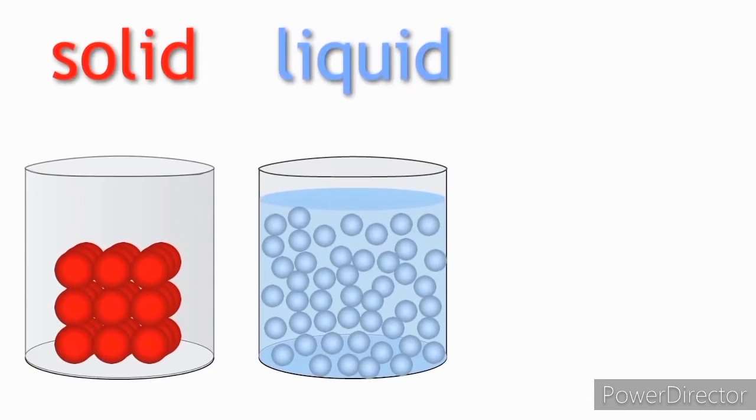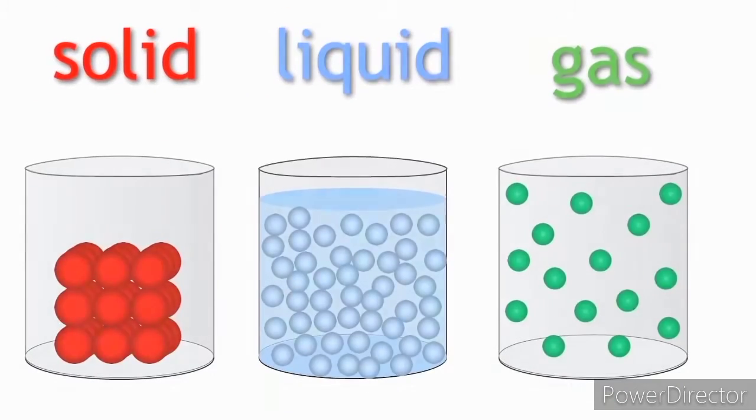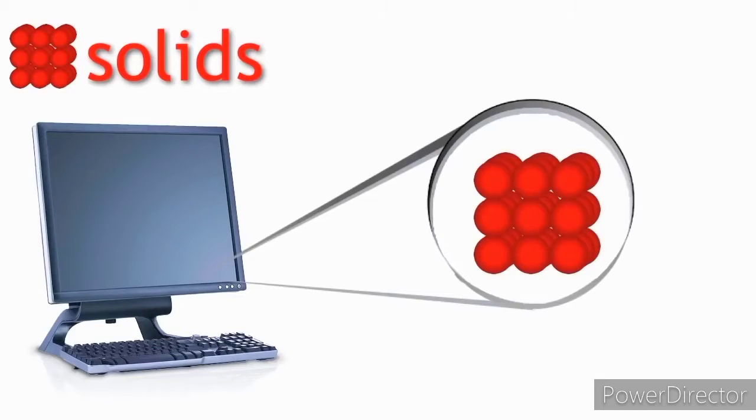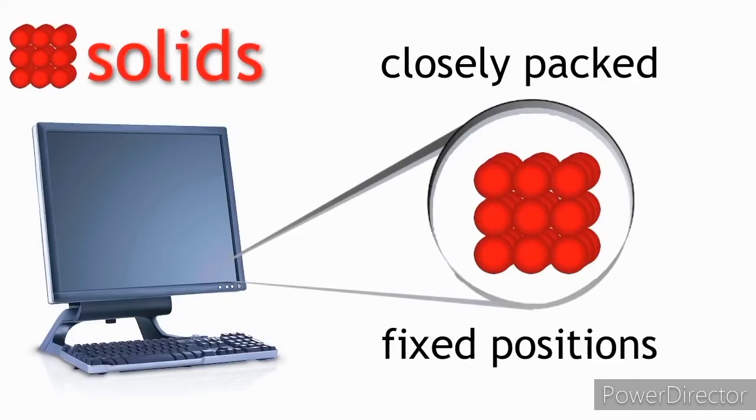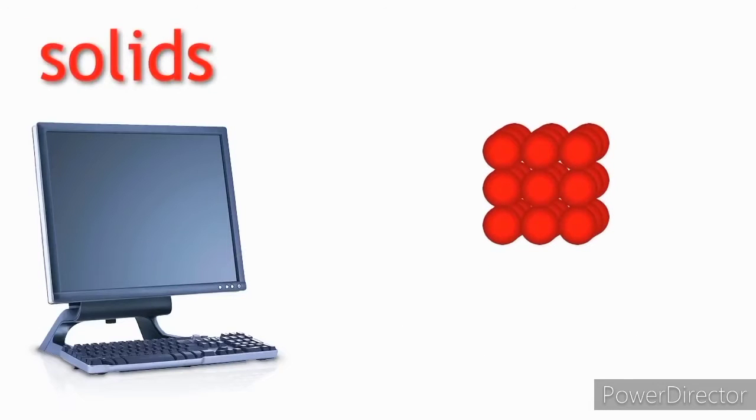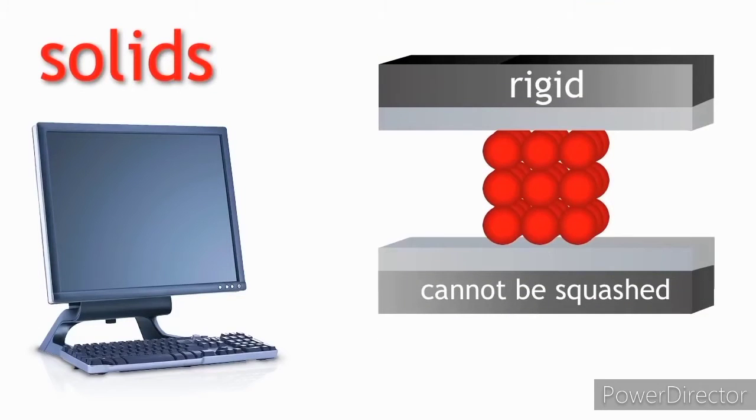The three states of matter are solid, liquid, and gas. Let us look at solids. An example of a solid is your computer. The properties of solids depend on how the particles in solids are packed. In a solid, the particles are closely packed in fixed positions and cannot move anywhere. So, solids are rigid, cannot be squashed or compressed, have a fixed shape and a fixed volume. They cannot flow.